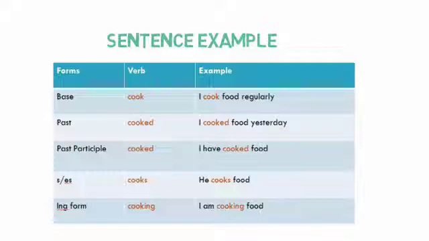Now the S/ES form of cook is cooks, and the example of it is he cooks food. And the ing form for cook is cooking. An example of it is I am cooking food.